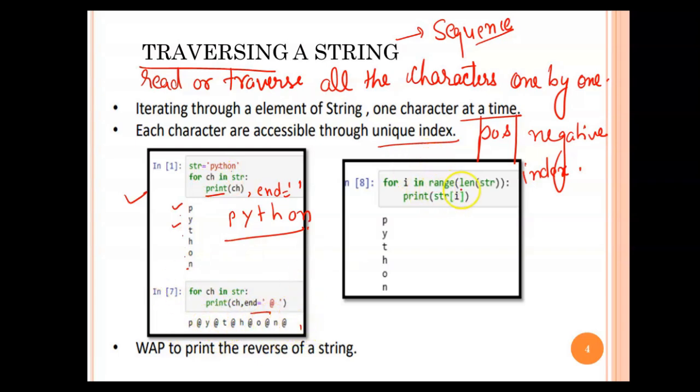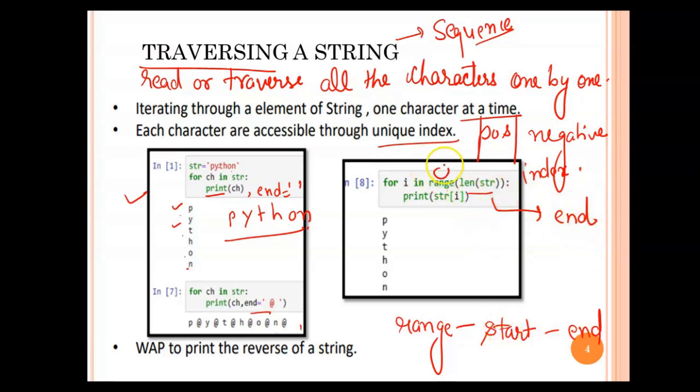Then we have the range function. The range function is used to set a particular range. In a range, there should be a start value and one end value. Now in this example, you can see only one parameter is there. So the point is, is this parameter for the start or for the end? This is for the end. So what's the start value? In that case, start is 0. So it is actually working from 0 to len(str). Now the point is, whatever the last value is, that is excluded. So it is going to work from 0 to length minus 1.